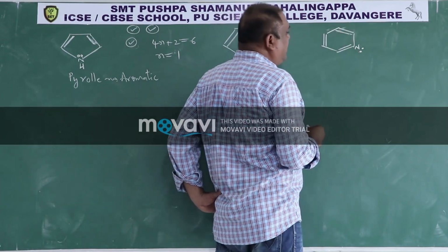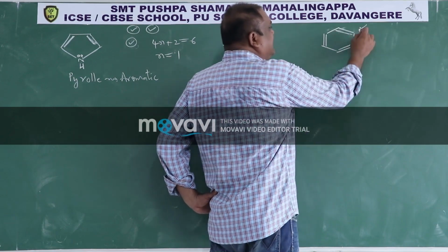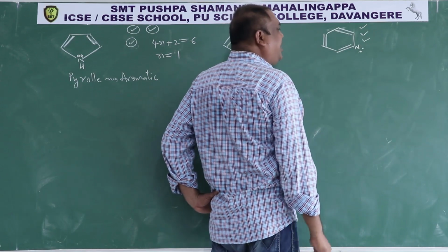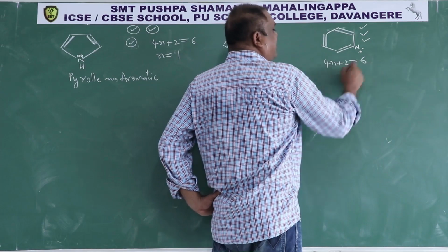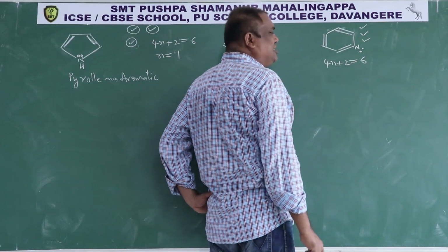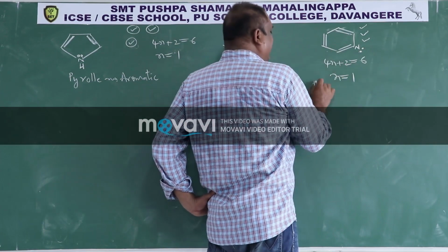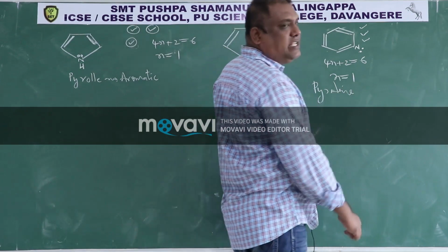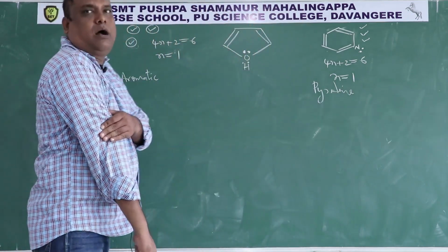So here it is cyclic, it is planar, it has a cyclic conjugated resonating system. The number of electrons in the cyclic conjugated system is 6. Therefore 4n plus 2 is equal to 6, then n is 1. This is pyridine, and it is also aromatic in nature. These are all examples of non-benzenoid aromatic compounds.